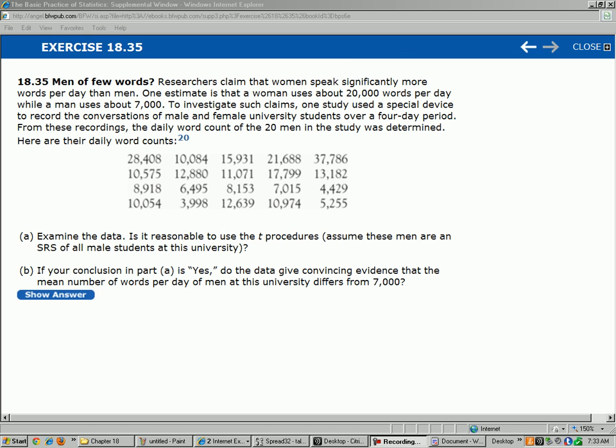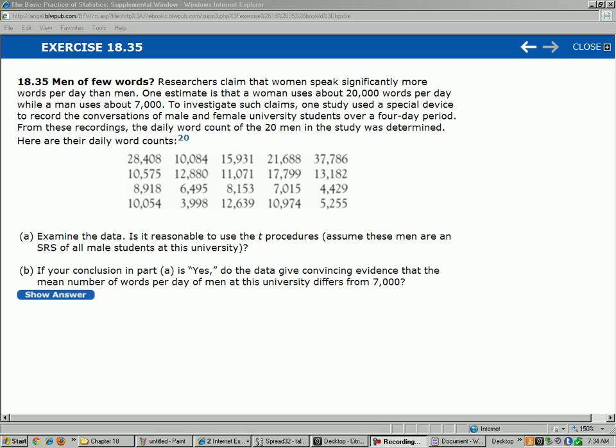One estimate is that a woman uses 20,000 words per day, while a man uses about 7,000. To investigate such claims, one study used a special device to record the conversations of male and female university students over a 4-day period. From these recordings, the daily word count of the 20 men in the study was determined. Here are the daily word counts.